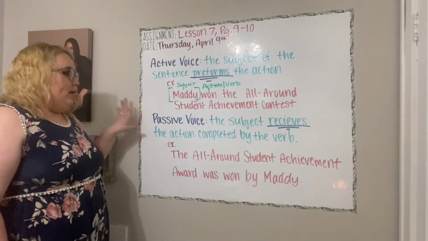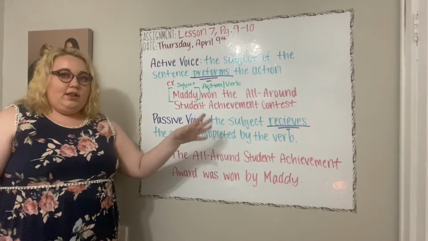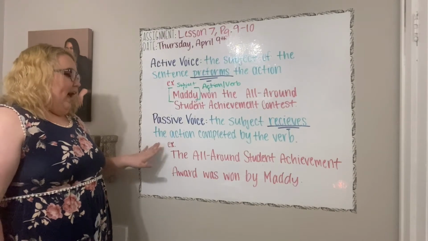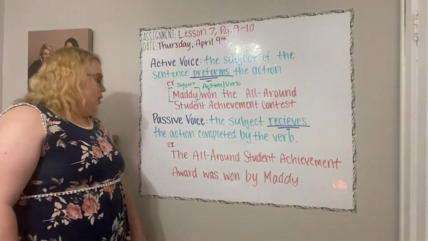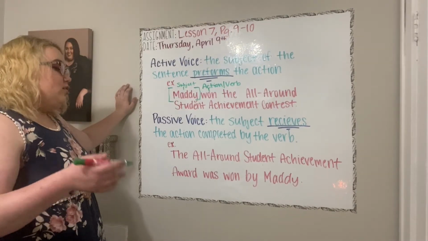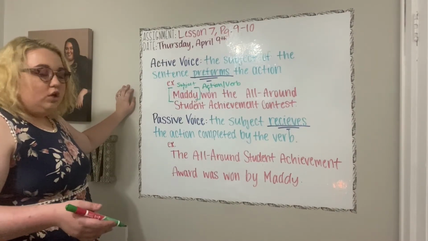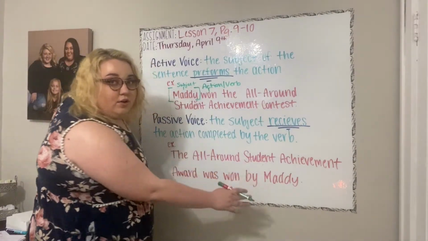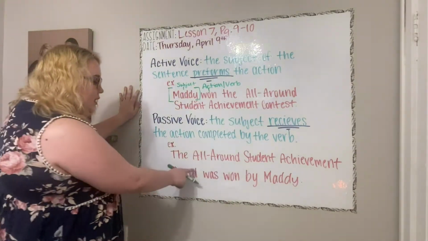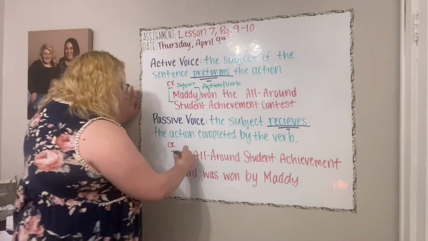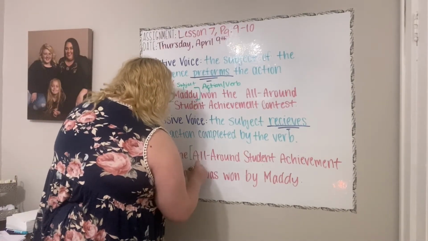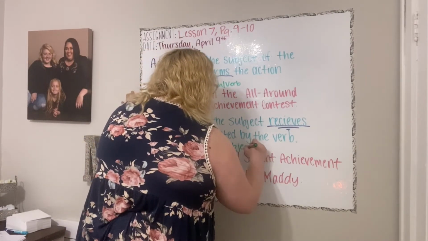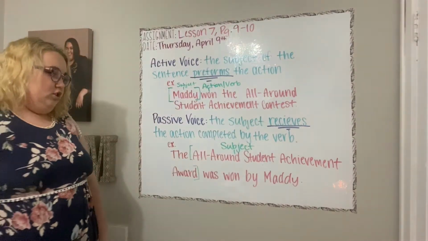Okay? Passive voice is when the subject receives. The key word in this one is receives. We had performed and now we have receives. So the subject receives the action completed by the verb. This time the sentence says the all-around student achievement award was won by Maddie. What's the main thing we're talking about in this sentence? Are we mainly talking about Maddie? No, because the sentence isn't mostly about Maddie. The sentence is mostly about the all-around student achievement award. So we're going to label the all-around student achievement award as our subject.